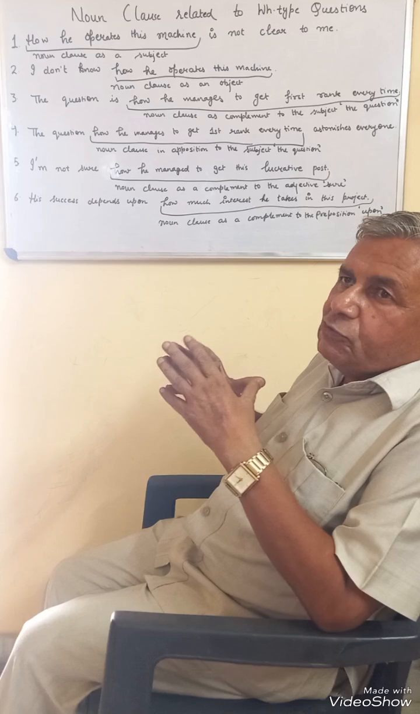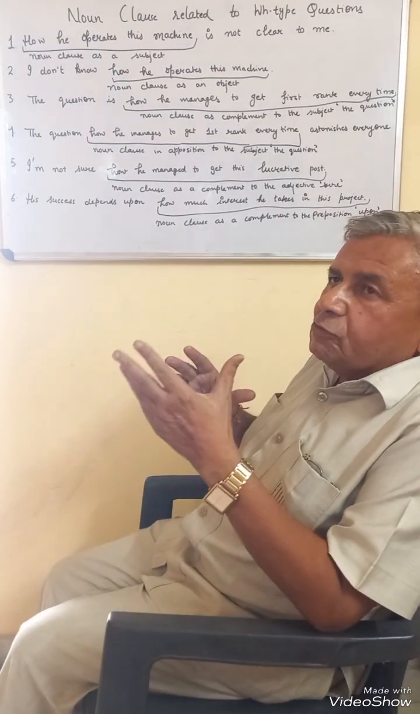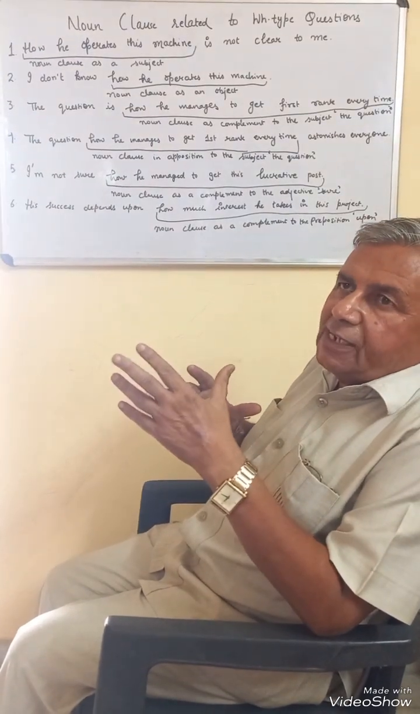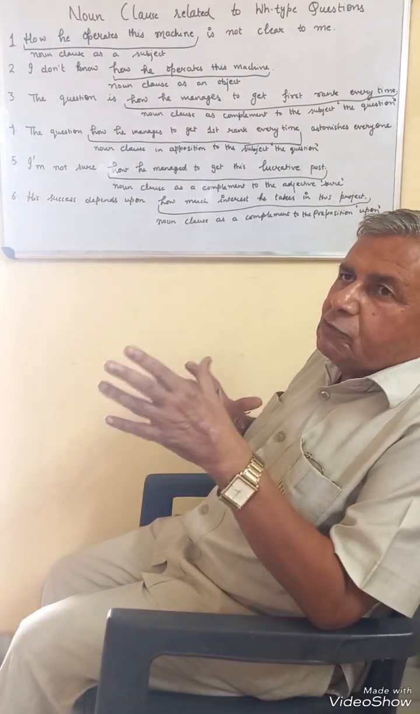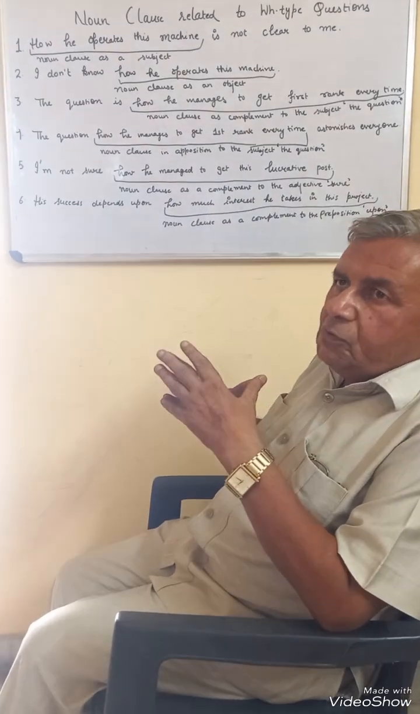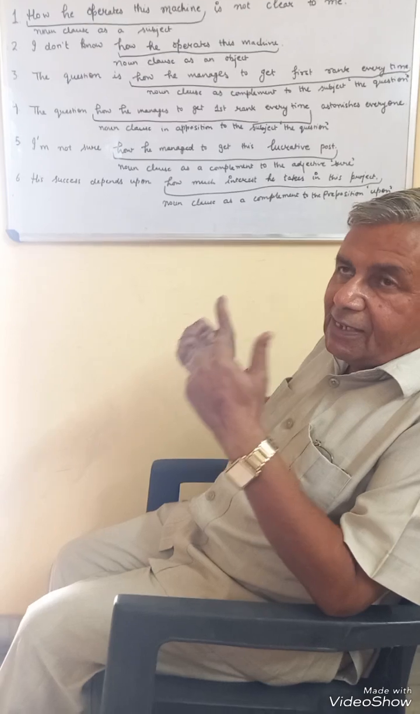So I have tried to explain three types of noun clauses. One, those that belong to the subject. The second, those that belong to the yes-no type question. And the third, those that belong to the WH type question. And I hope you have followed the three types of noun clauses clearly.